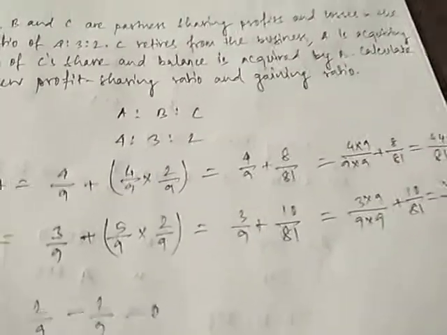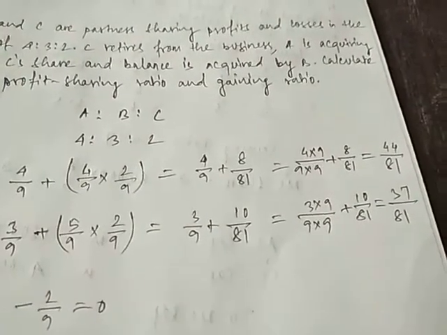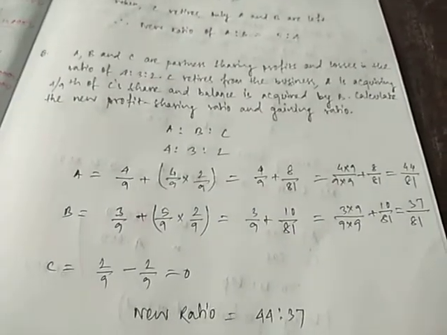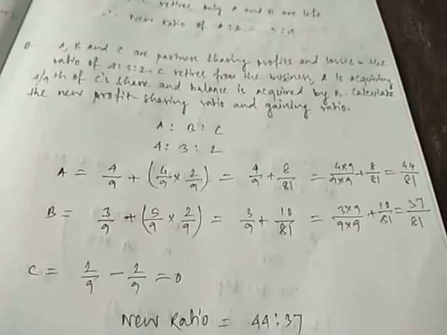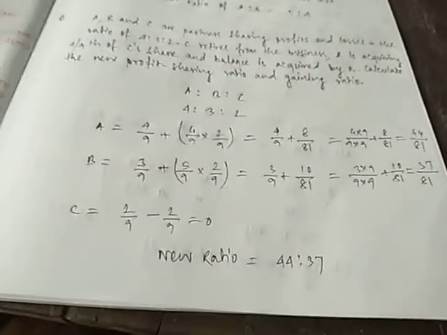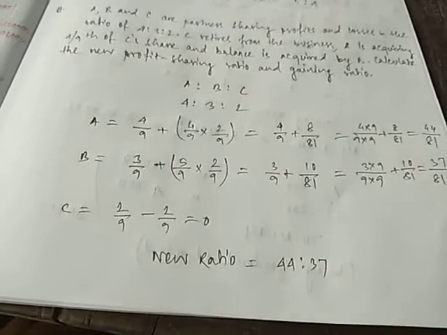Now if you add this and do the calculation, you will get A equals 44/81, B equals 37/81 and C is 0. So the new ratio between A and B is 44:37. So what you find is that the new ratio between A and B is 44:37.